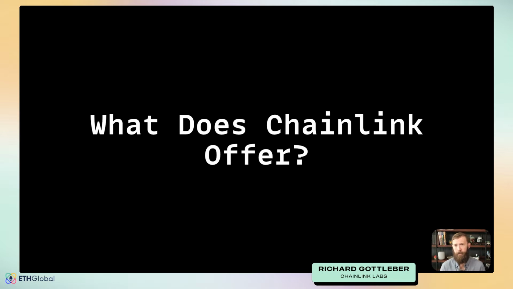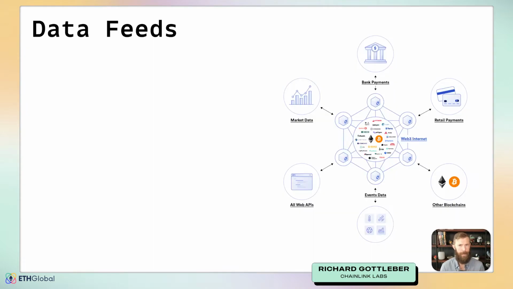So there's three main things that we're going to talk about today when it comes to what Chainlink offers. The first is data feeds. Next is VRF, or verifiable randomness functions. And the third is keepers. So let's take a look at each of these and walk through a quick demo of how to use them. We'll start with data feeds.